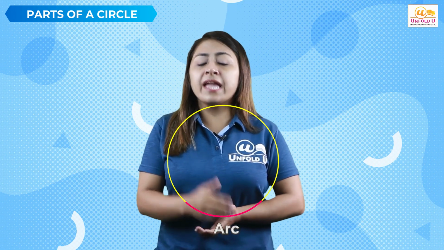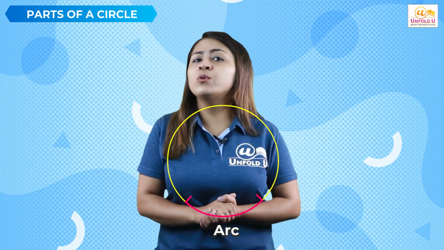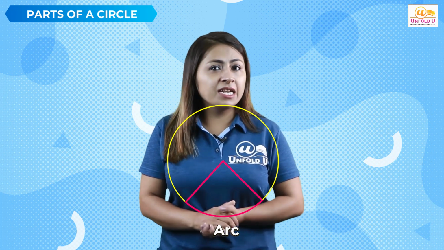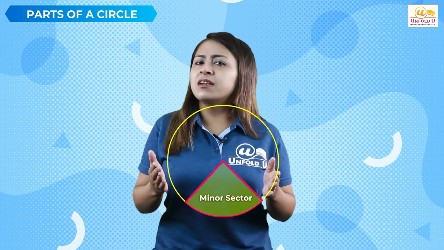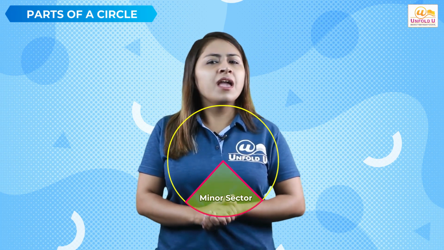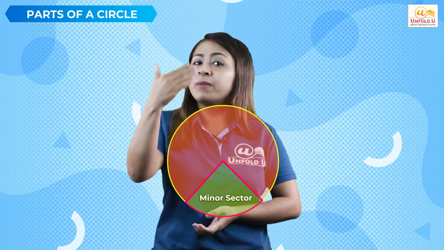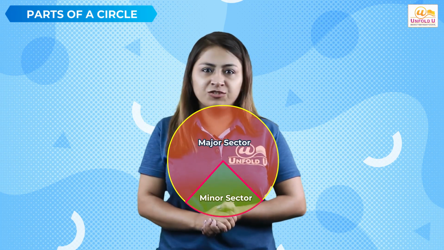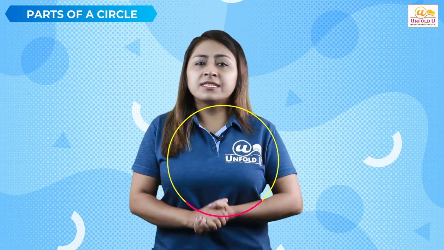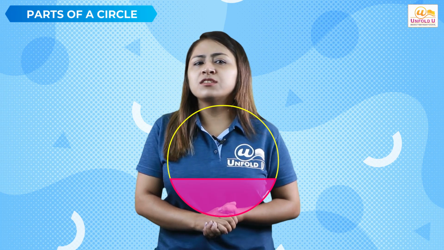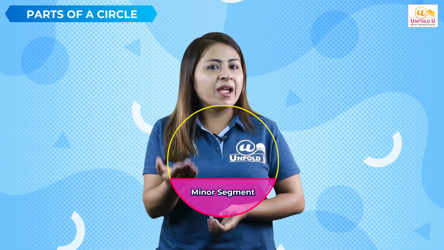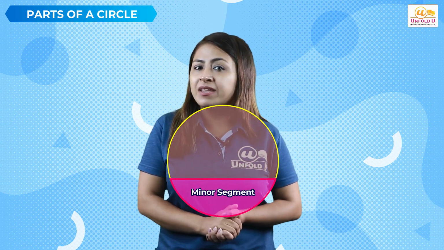Now, if I take any arc and along with that 2 radii of the circle, this interior region that we get is called the sector. This is the minor sector because it is the smaller region and the remaining part is the major sector because it is the bigger region. Now, the region of the circle enclosed by an arc and a chord is called the segment. This is the minor segment and the remaining part of the circle is the major segment.